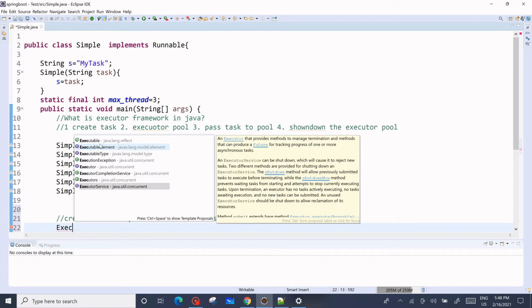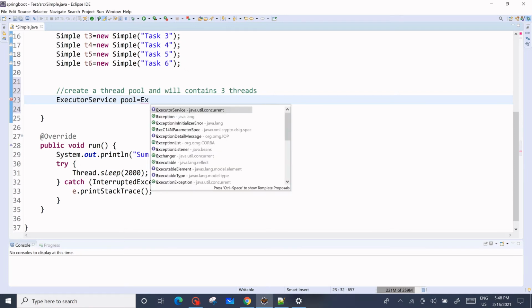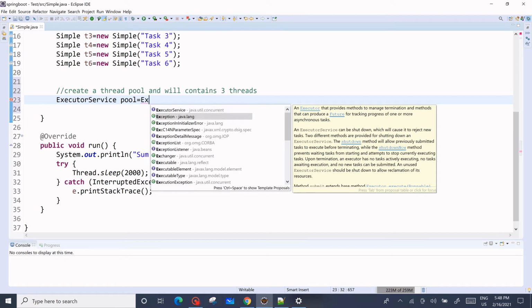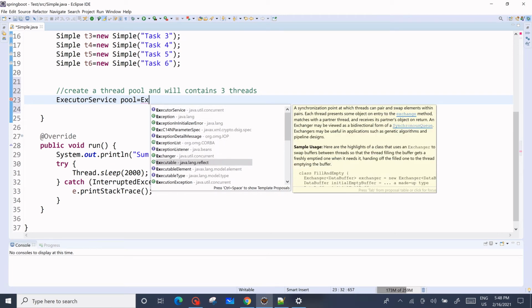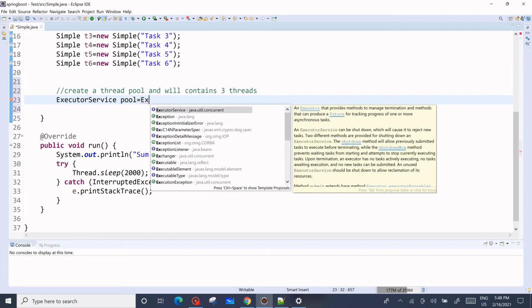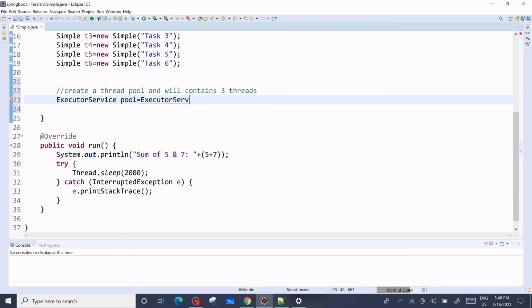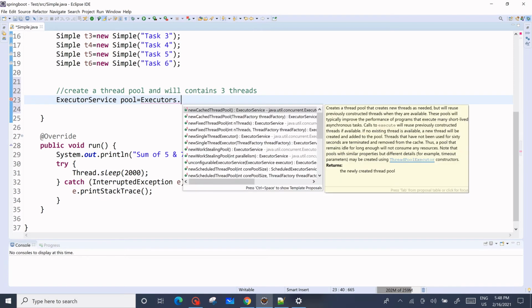So we will call this ExecutorService and take it as our pool, and we will create it through Executors only. Executors is not coming up, let me add Executors dot, yeah, now we will see.